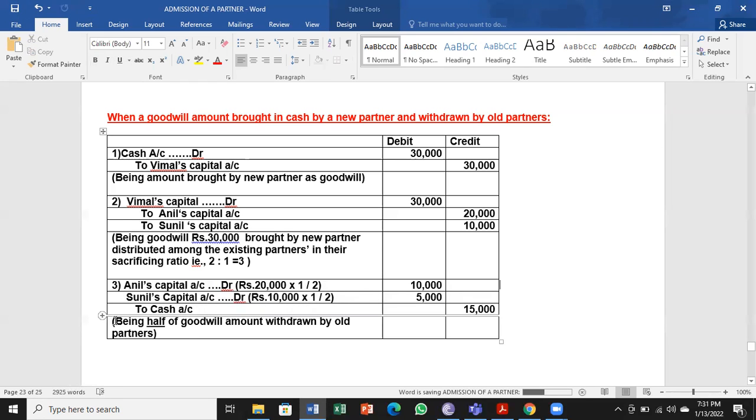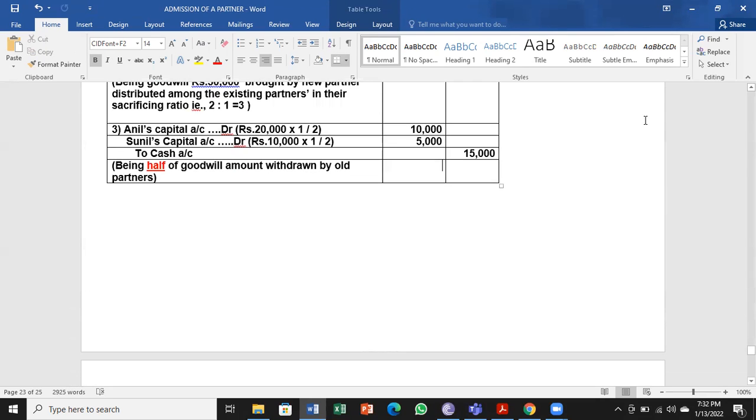So being half of the goodwill amount is withdrawn by the old partners. So that is what is important for you to remember. Entry remains same, but the amount is not full amount. It may be 30%, it may be 40%, it can be any amount, any percentage. Like that they may be giving.